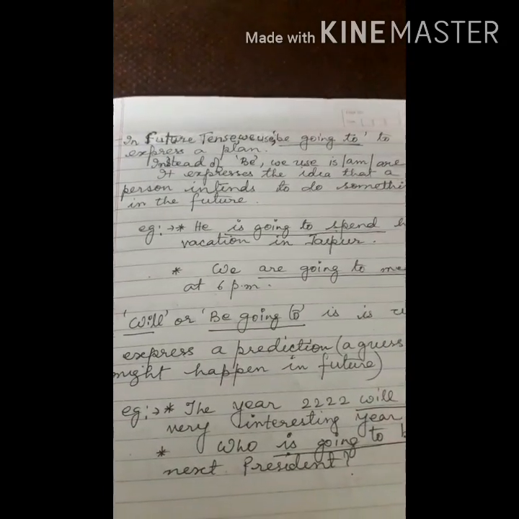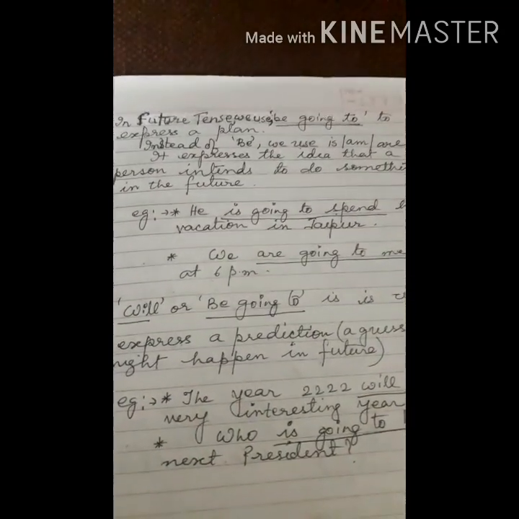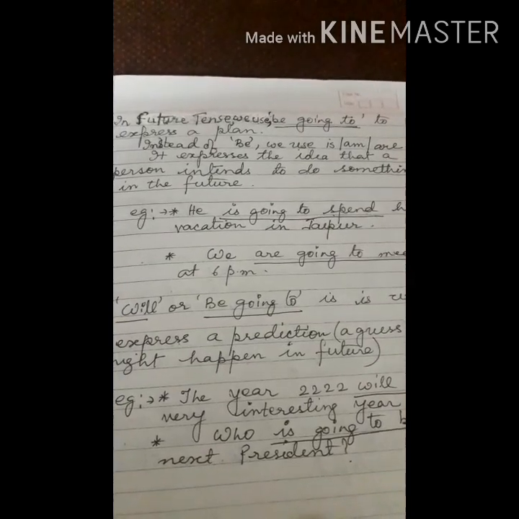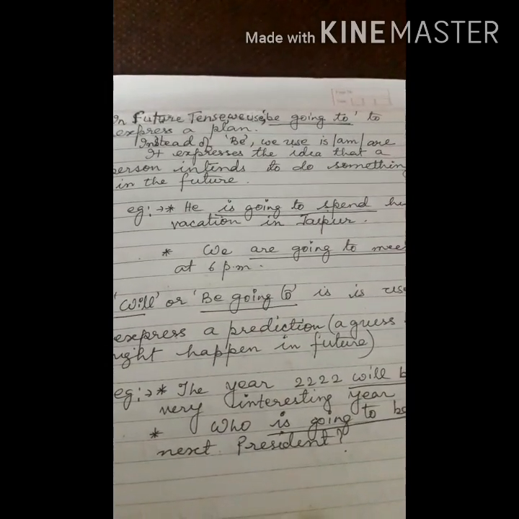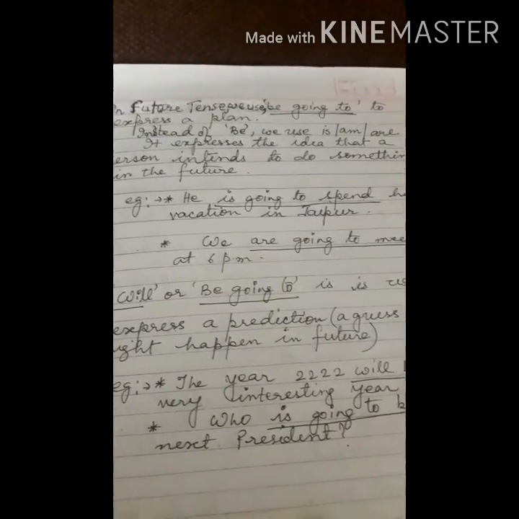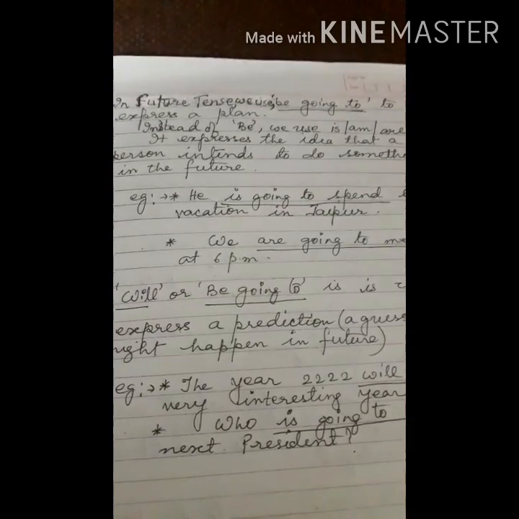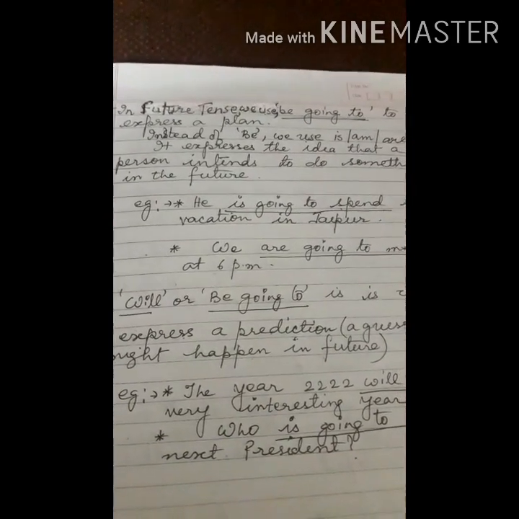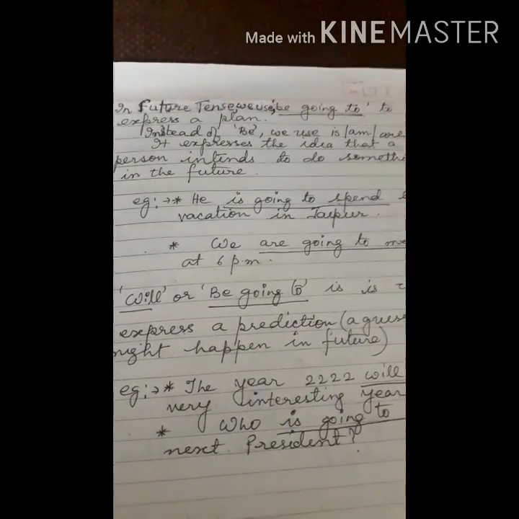In future tense, we use be going to explain a plan. Instead of be, as we always know that we are using is or am or are, these helping verbs. It expresses the idea that a person intends to do something in the future. That means the plans. When you plan something to do that particular work in future, this be going to is used.